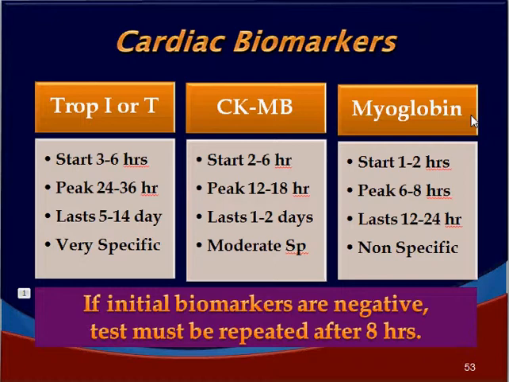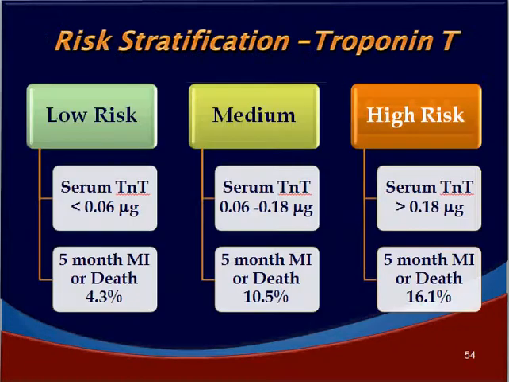If the initial biomarkers are negative, remember, they must be tested repeatedly, at least on another 1 or 2 occasions after 8 hours, to confirm that we have not missed the persons who are in the early phase. So just like with the ECG, based on the troponin T test, we can risk stratify the patients into low risk, medium risk and high risk.